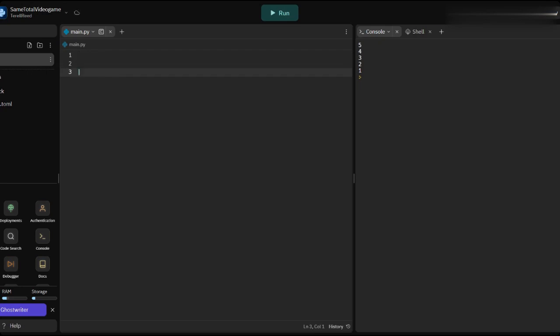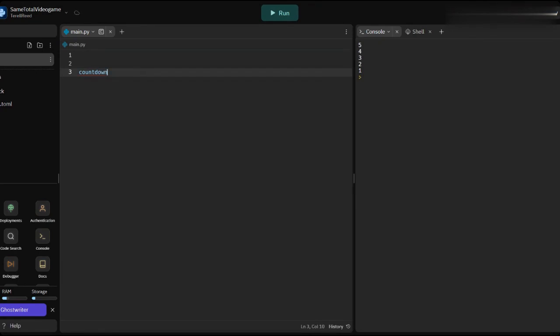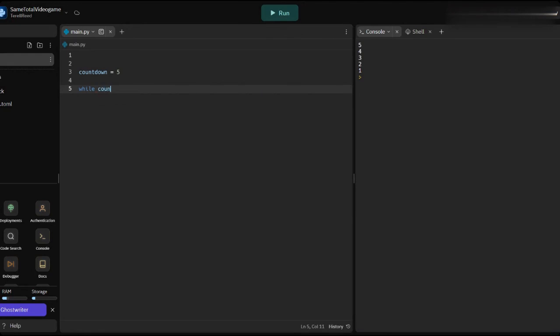So first thing you want to do is go ahead and create a variable called countdown, and we're going to say this equals 5. We use 5 as a starting point. The next thing that we'll have to do is create a condition, which is very important in while loops or any loops. So you want to say while countdown is greater than or equal to 1. You can stop right there.